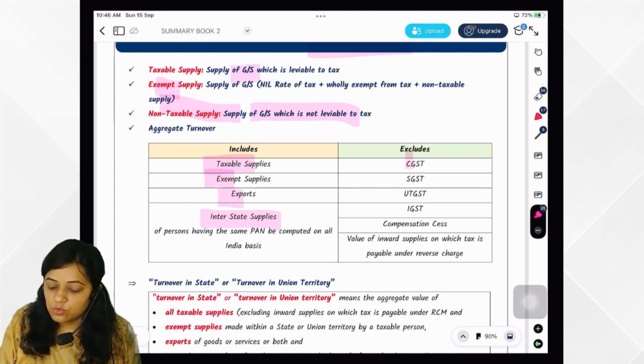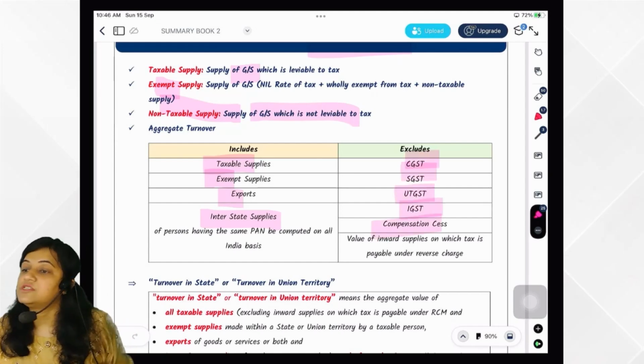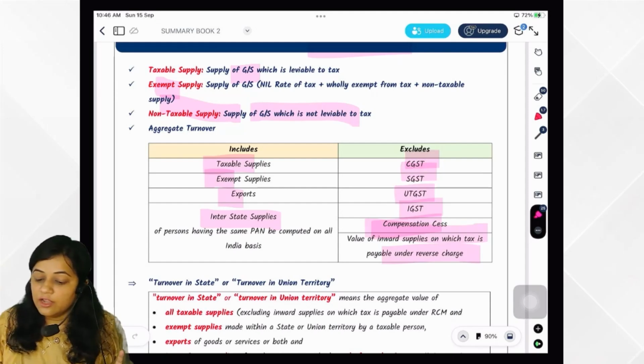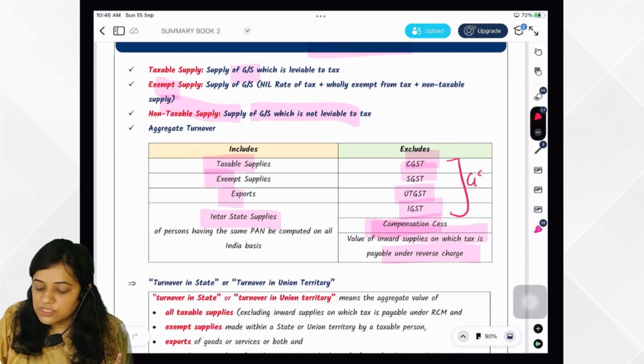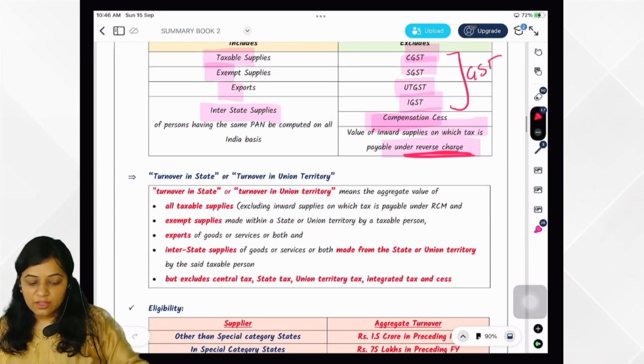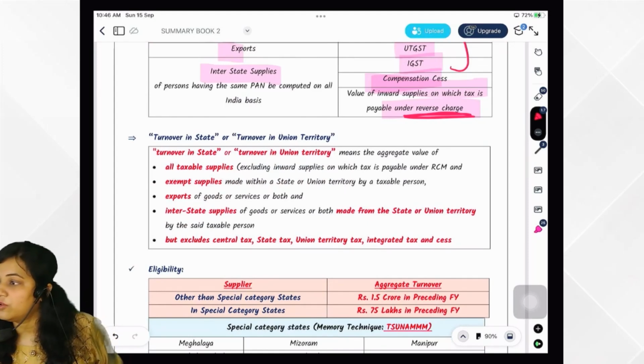However, it excludes CGST, SGST, UTGST, IGST, compensation cess and value of inward supply on which tax is payable under RCM. So in short, it excludes GST and inward supply under RCM. Okay, two things it excludes. Then we have seen the definition of turnover in the state or union territory.